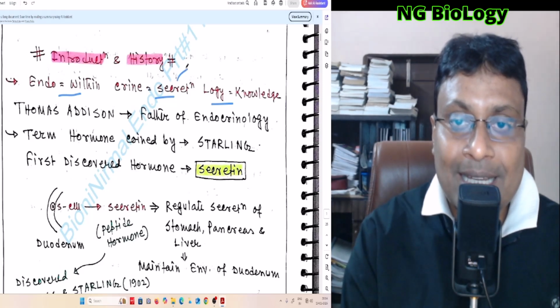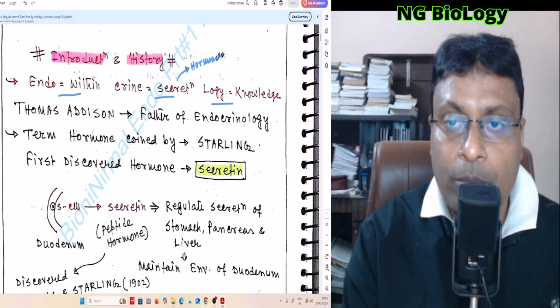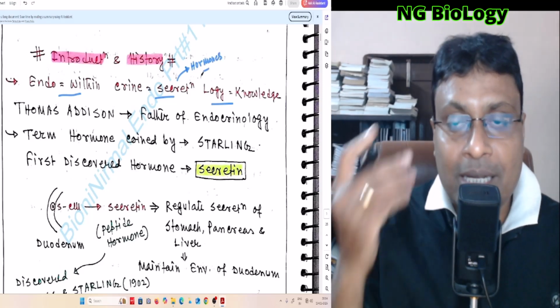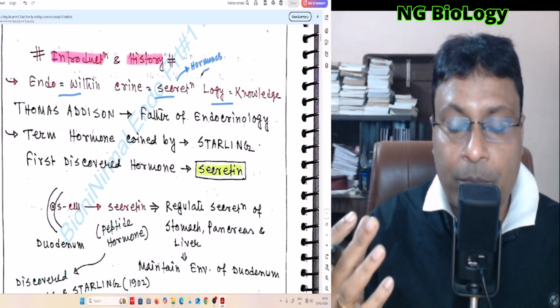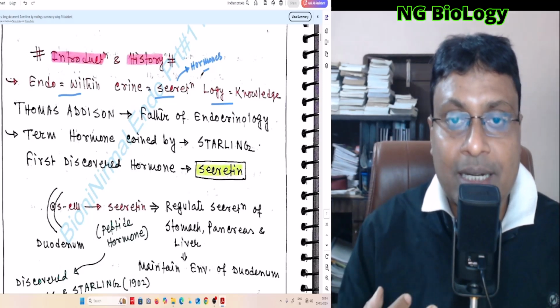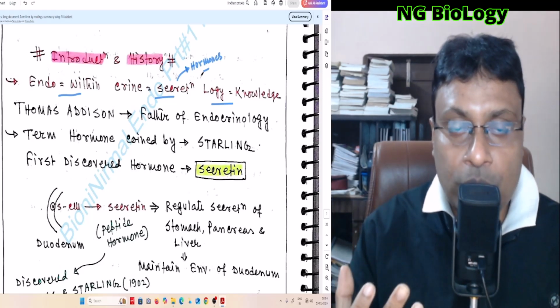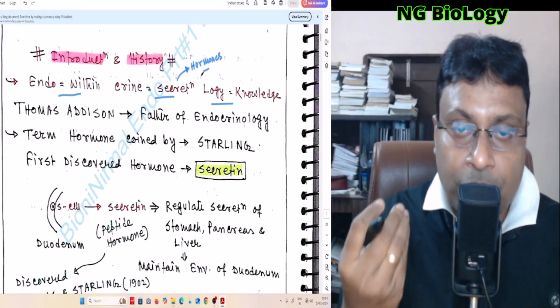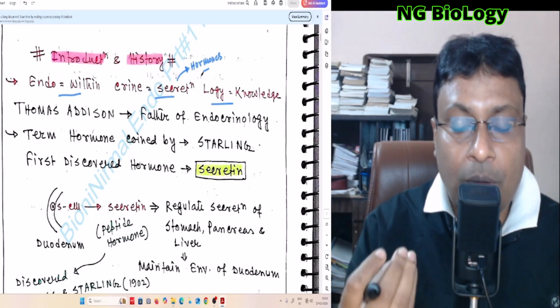Actually, these secretions are nothing but hormones. So the hormones never come out from our body. We know our tears, which are secreted from our lacrimal gland, come out from our body. Sweat, which is secreted from sweat glands, comes out from our body. But hormones, although secreted from different glands in our body, never come out from our body.